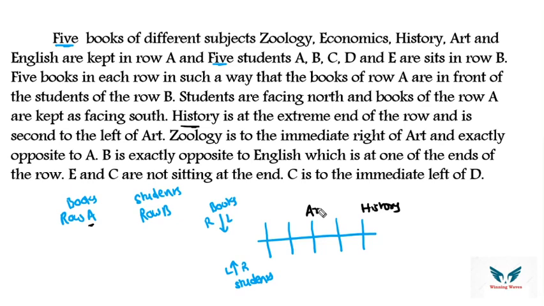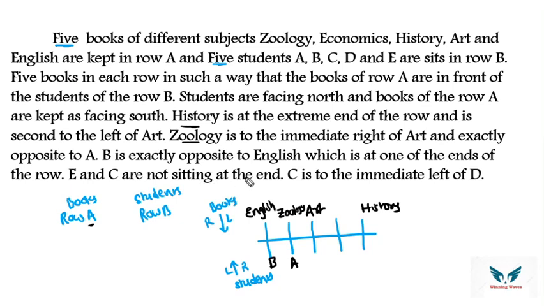So history is second left of art. So art, first left, second left, history is present. Zoology is immediate right of art. Immediate right, just right, first right, everything is same. Zoology is immediate right of art and is exactly opposite to A. Then B is exactly opposite to English, which is at one end of the row. English is at one end. Already in the left end history is present, so in the right end you can put English. Opposite English, student B is sitting.